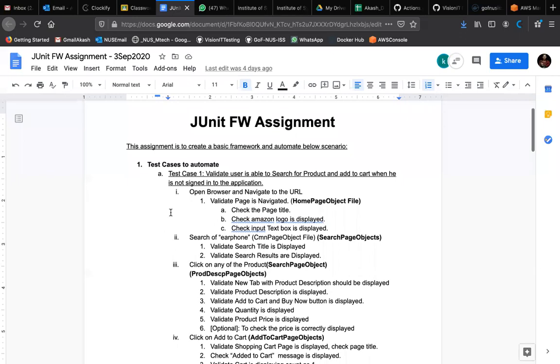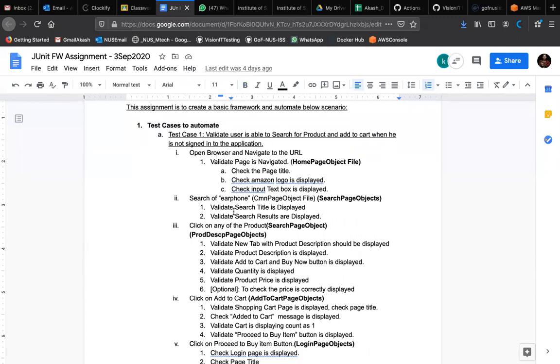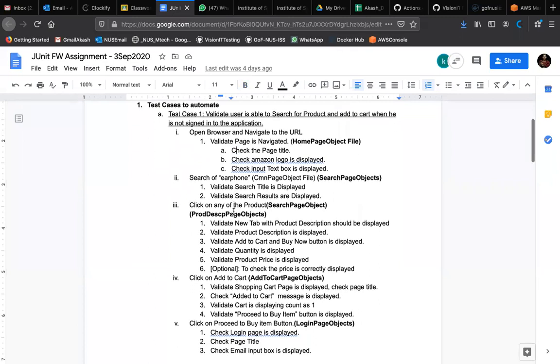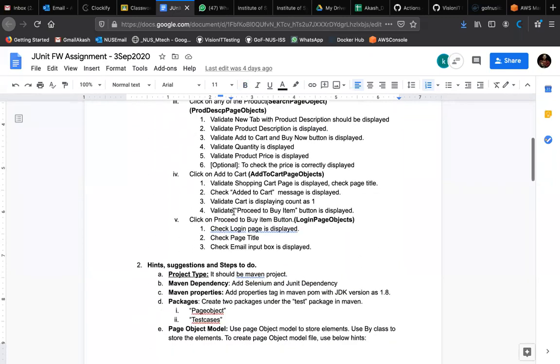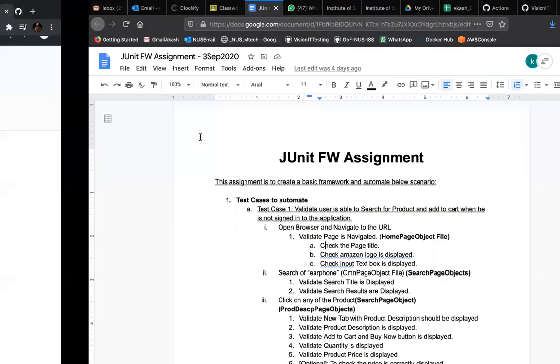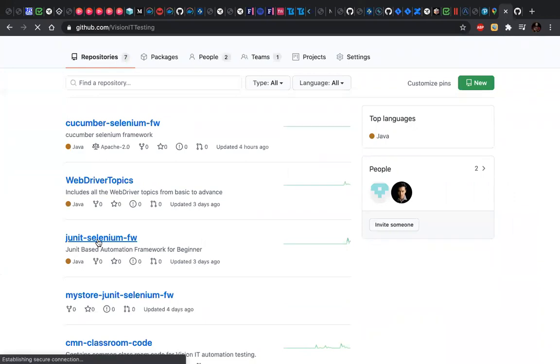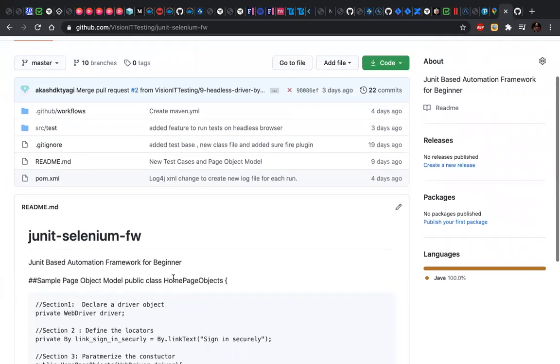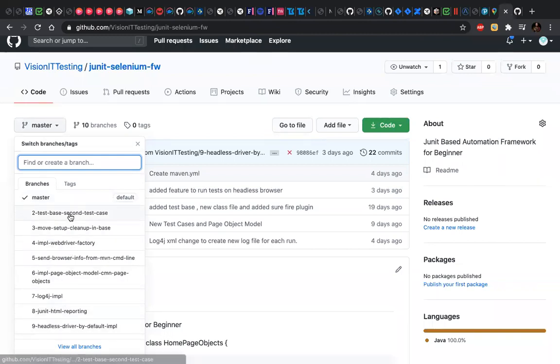right? A lot of the things which I explained to you guys were the principles of what makes a framework a good framework. All those principles I introduced inside this framework, right? We were previously creating this JUnit Selenium framework, where I created a lot of branches, and in all these branches, I implemented new concepts so that I could demonstrate to you how a framework evolves step by step, right? For every step, I've created a separate branch and written the code here.